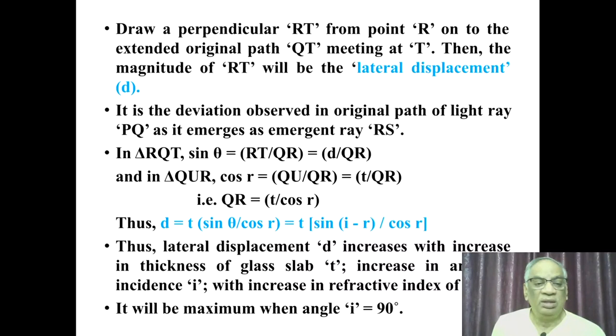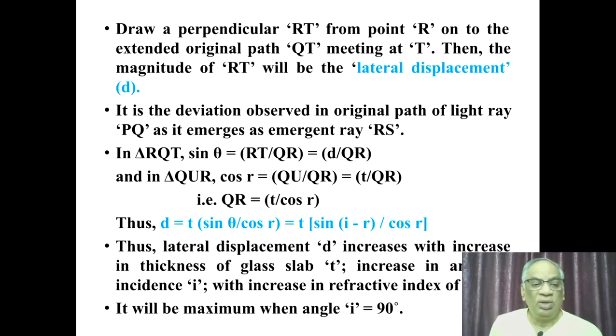So in the triangle RQT, sin theta is equal to RT by QR. Let RT be small d, the lateral displacement, so d by QR. And in triangle QUR, cos R is equal to QU by QR. QU is the thickness of the glass slab, let it be T, so T by QR. Thus, QR becomes T by cos R. Thus, the lateral displacement d is equal to T times sin theta by cos R.